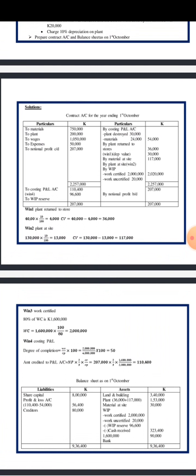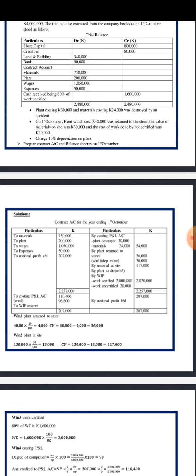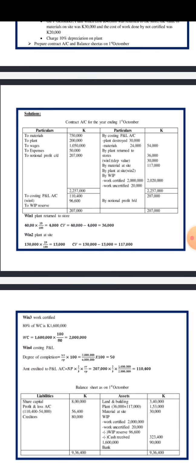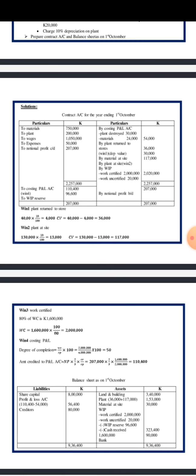So we do 110,400 minus that 54, which is a loss. It gives us 56,400. So that is the 56,400 there. Again, if you go back, you will find in the information provided there is creditors. So we take that also as a liability and get its exact value, which is 80,000. That is the 80,000 there.